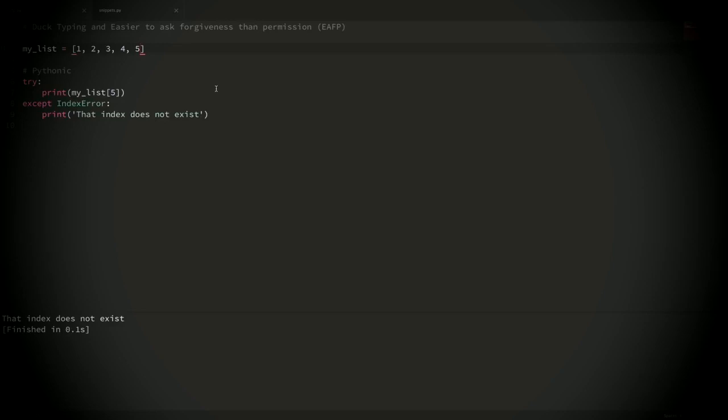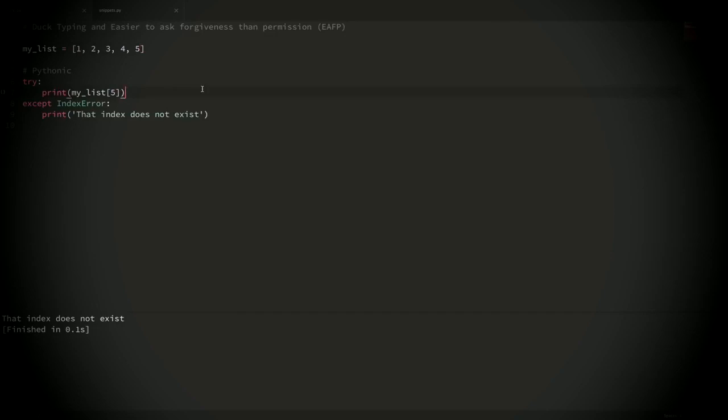There have been some situations online where people have pointed out where you might want to make certain checks in certain situations. But why is "easier to ask forgiveness than permission" even considered a good thing to do in most cases? Well, first of all, it's slightly faster in situations where you don't expect a lot of exceptions, because whenever you ask for permission, you have to access your objects multiple times. But here, we just try to access it one time, and if it works, then it works. So we're only accessing that object once.